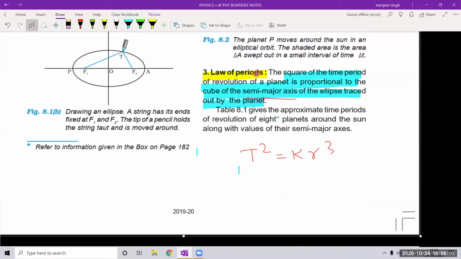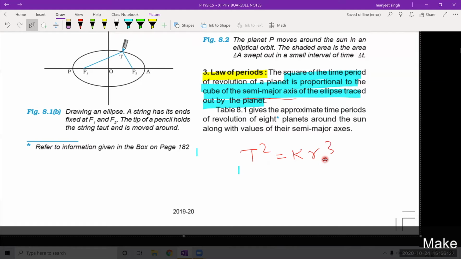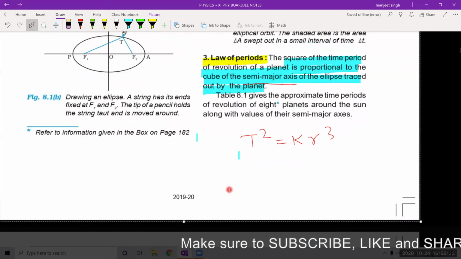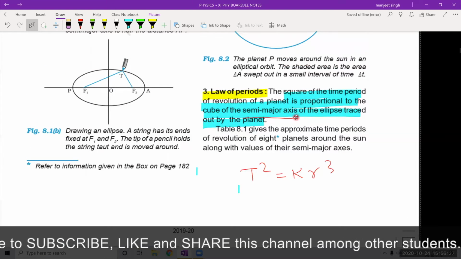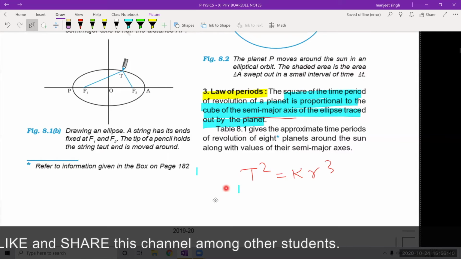elliptical orbits. And suppose the semi major axis of the orbit is small r, then time period square is equal to k r cube, meaning time period square is proportional to r cube. R is semi major axis. So T square is equal to constant times r cube. This is the law of periods. This is the third law of Kepler. The square of the time period of revolution of a planet is proportional to the cube of the semi major axis of the ellipse traced out by the planet.